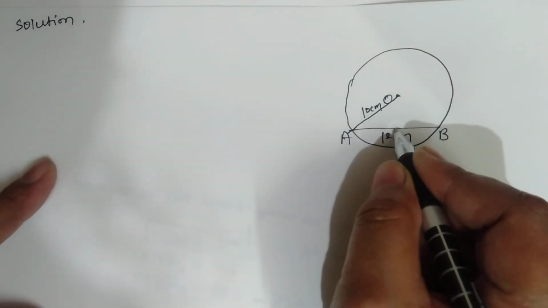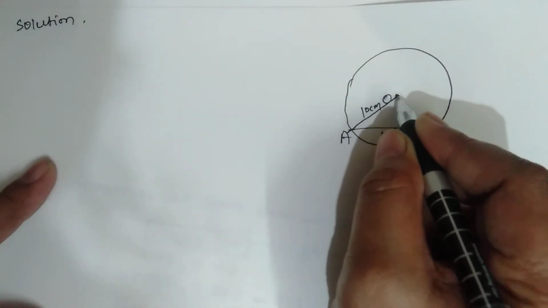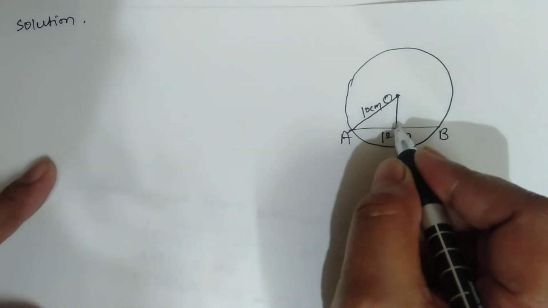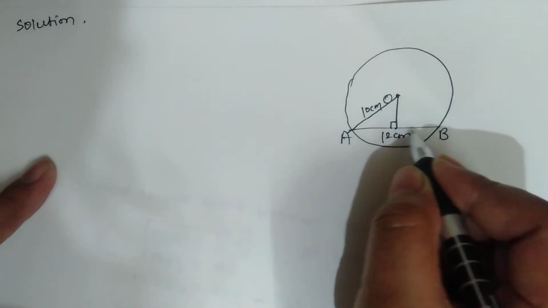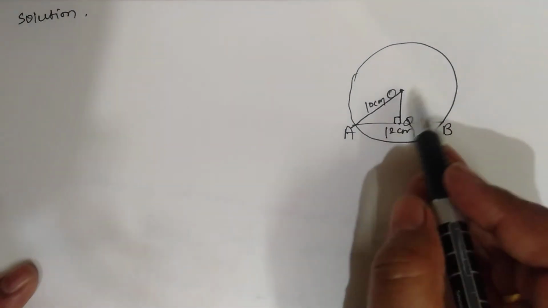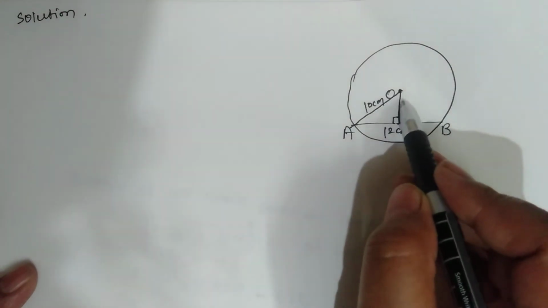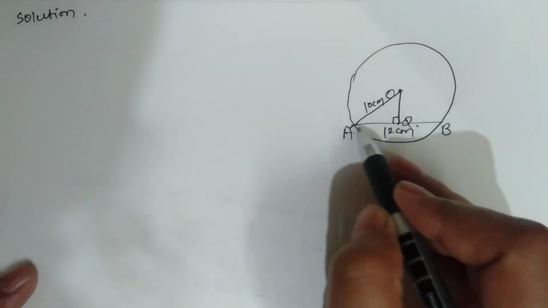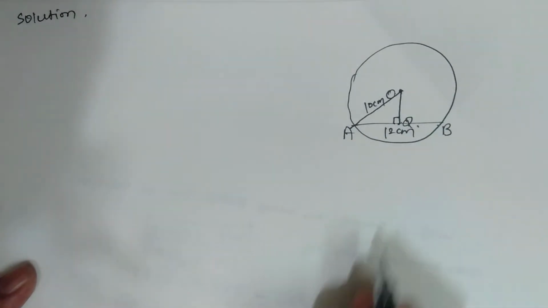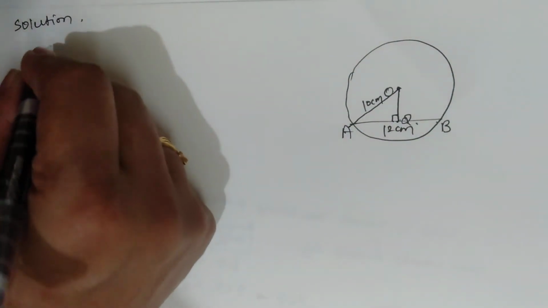Now this is the perpendicular line here on the chord AB. Suppose giving the label here Q. So here we have to find the distance from the center of the circle to the chord, means a length of OQ.